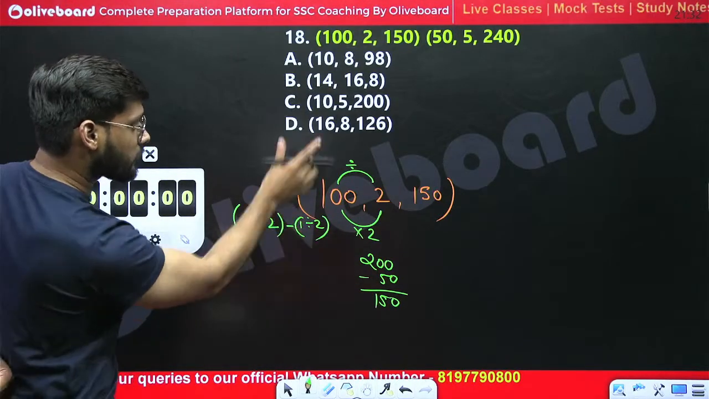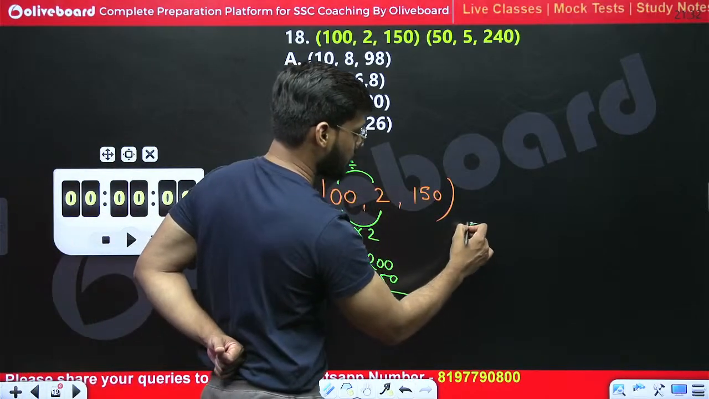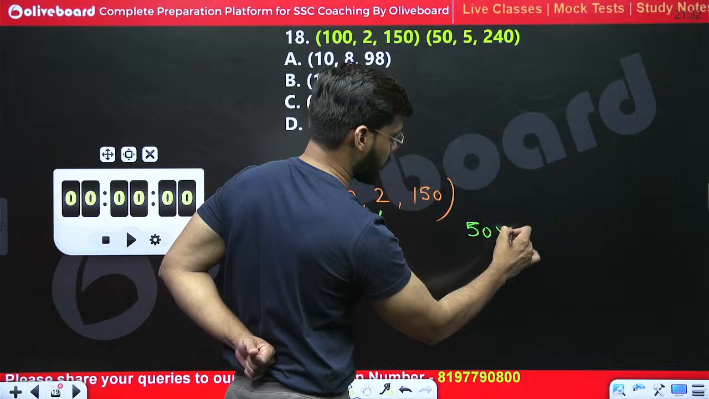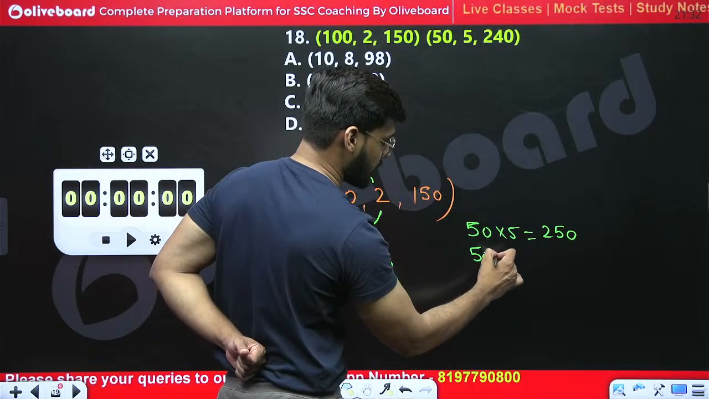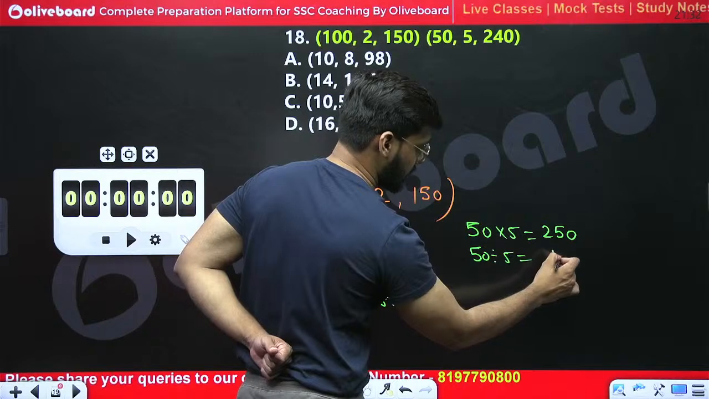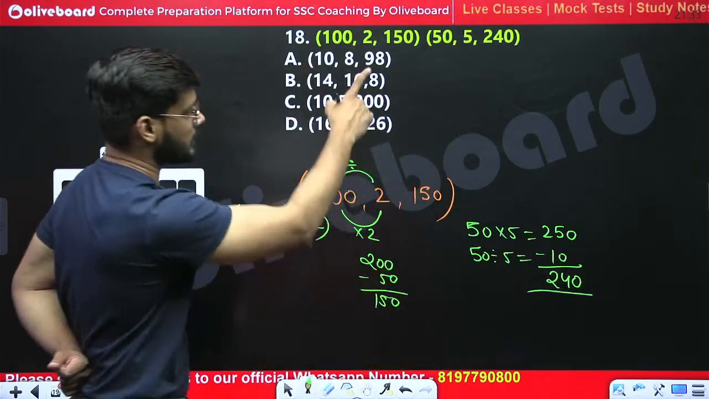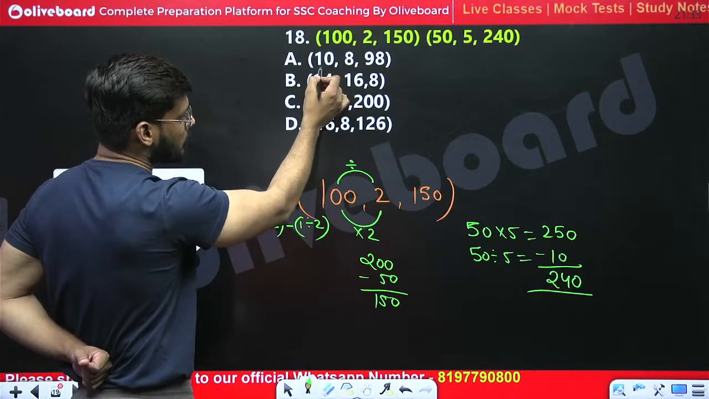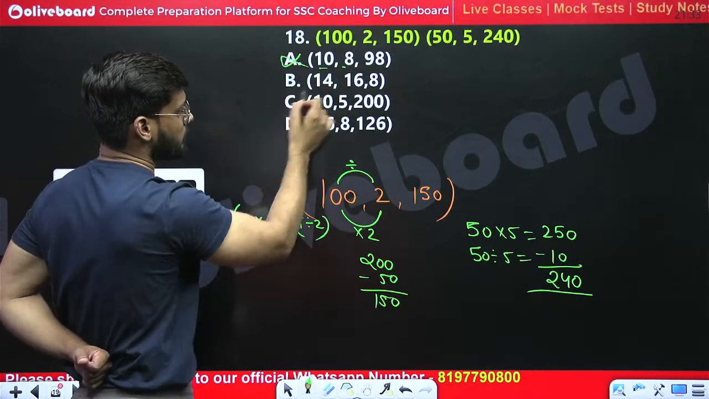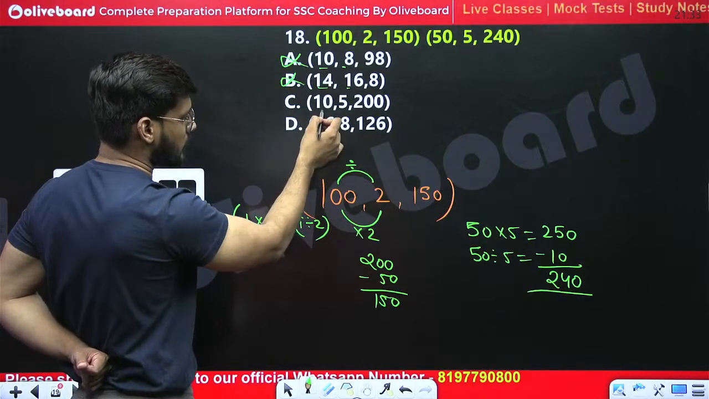If this logic follows in the same way, then we have the right answer. 50 multiplied by 5 is 250. 50 divided by 5 is 10. Subtraction of both these numbers is 240. Do we have 240? Yes, we have. Then this logic is being followed, where we cannot divide this 10 by 8, so A is eliminated. 14 by 16 cannot be divided, eliminated. 16 by 8 can be divided.